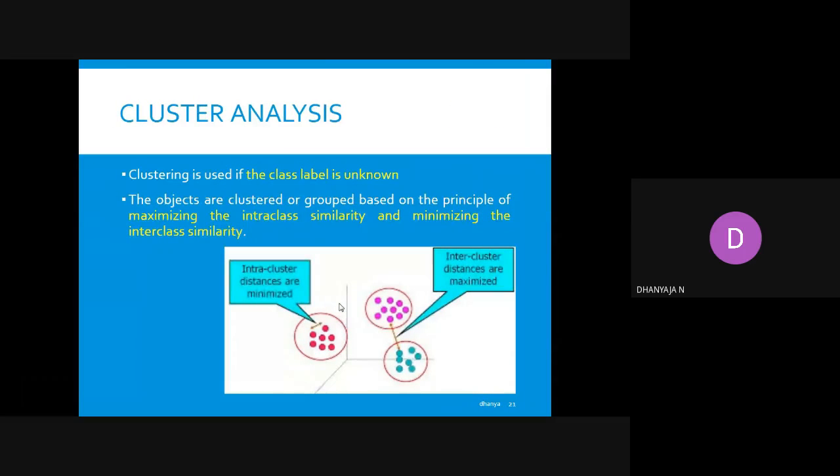Now, the next one is cluster analysis. Cluster analysis means that if we are given data, we group the data which has similar attributes. Otherwise, we can say it does not belong to a cluster. Here you can see three colored dots, like pink, violet and blue.